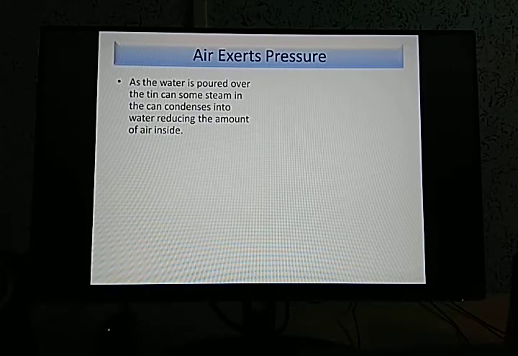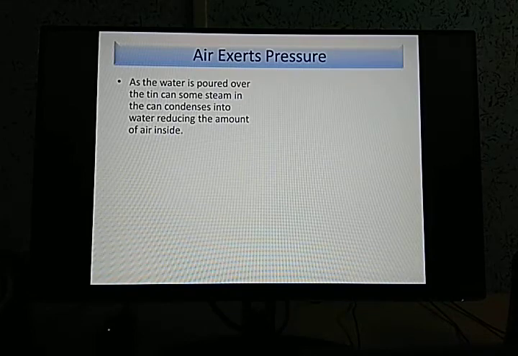As soon as we pour cold water on it, the steam that comes out condenses into water. So it reduces the amount of air. It was half filled. So half was what? It was air.